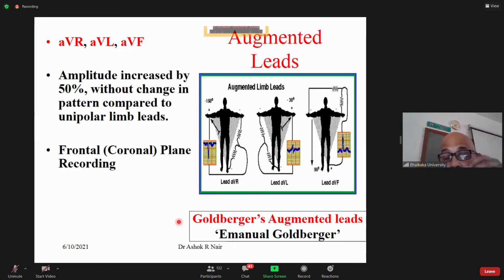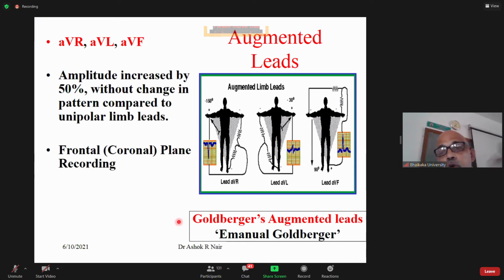When all three leads are connected together and the potential is 0, it is called the Wilson central terminal. Probably in the next slide. So this is augmented leads. Augmented means 1.5 times of VR.